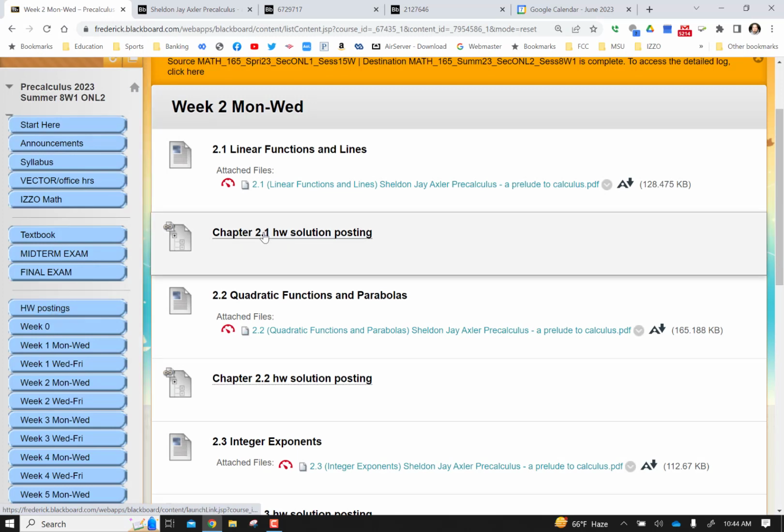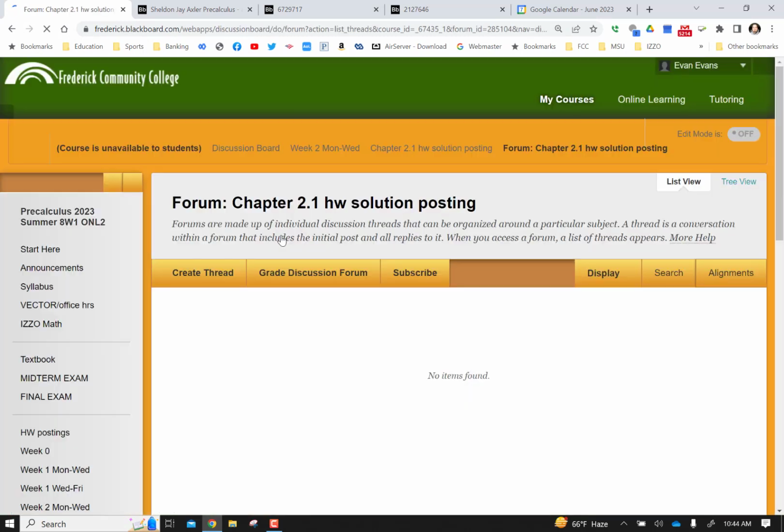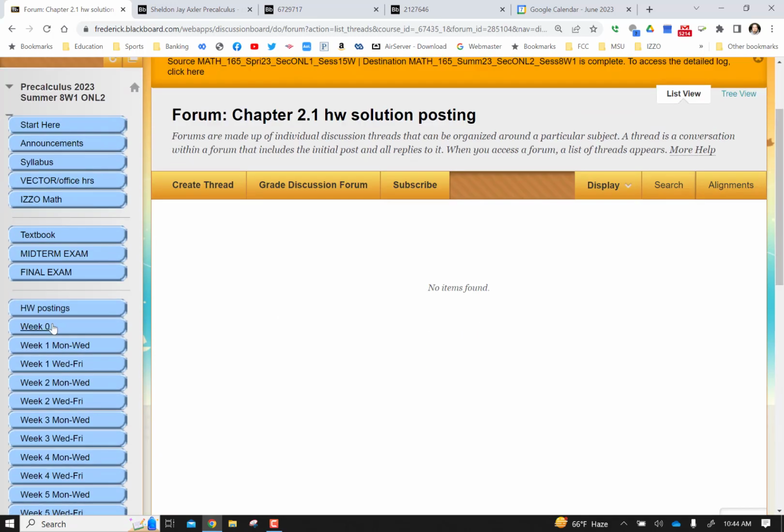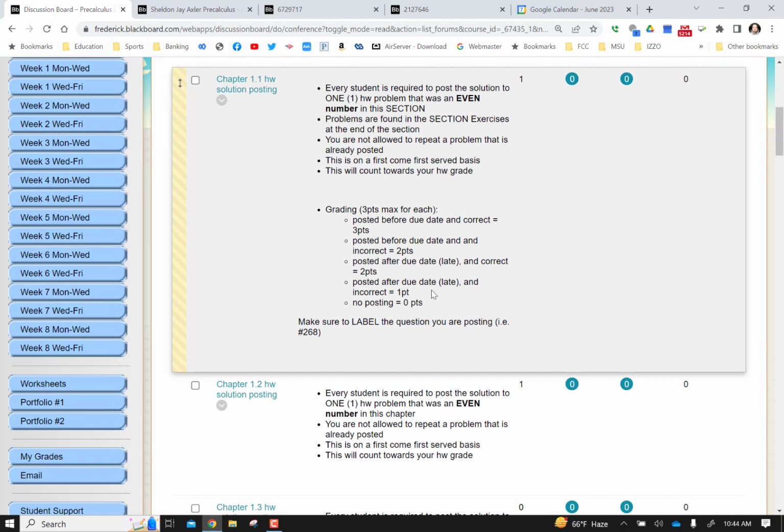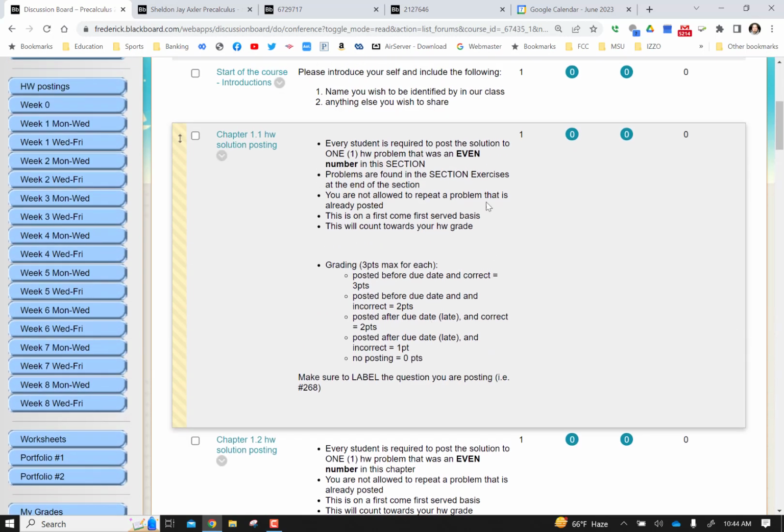you would click here for 2.1, and it would take you to the homework solutions area where you would create a thread and post your solution. To give you an idea what that looks like: for each section, 1.1, 1.2, etc., every student is required to post the solution to one homework problem at the end of that section, one even-numbered problem in that section. So for 1.1, you're expected to do an even problem. Problems are found at the end of the section in the book.